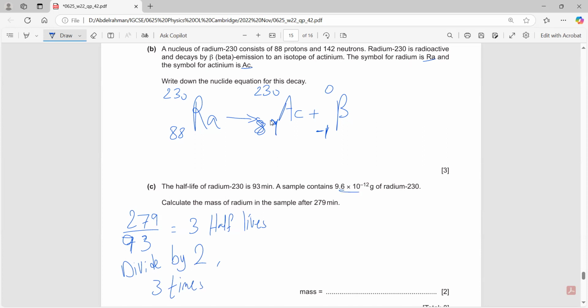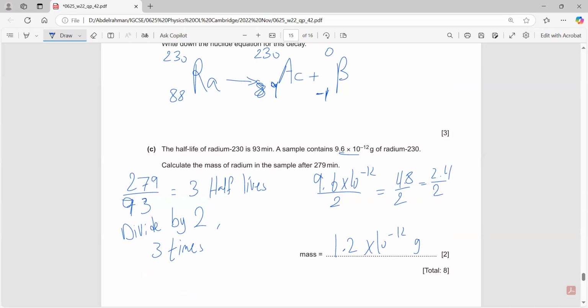We don't have any background radiation, so we don't need to subtract anything. The initial mass was 9.6 times 10 to the -12 divided by 2, 3 times. 9.6 divided by 2 is 4.8, the first half-life. Then divide by 2 again: 2.4. Then divide by 2 again: 1.2 times 10 to the -12 grams. This is the final mass after 279 minutes.